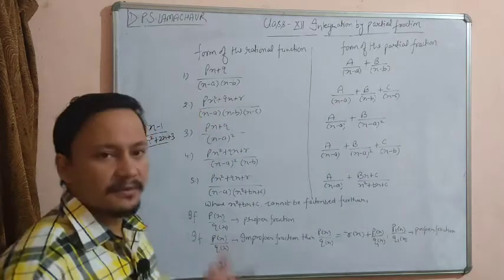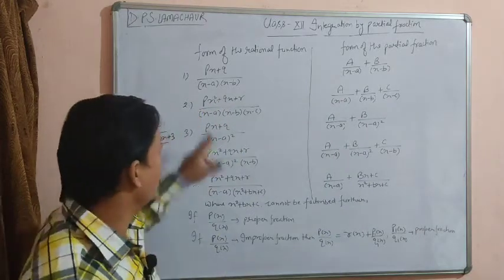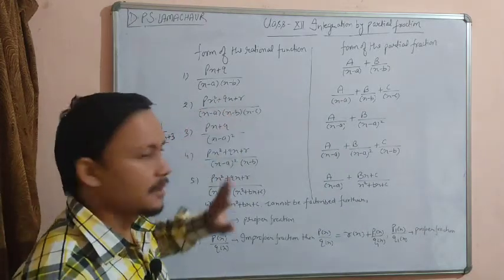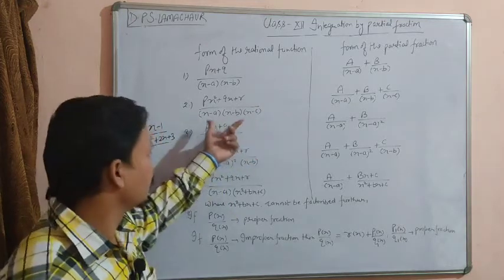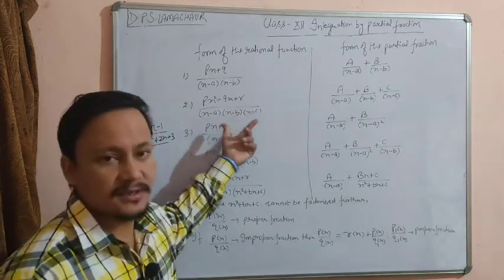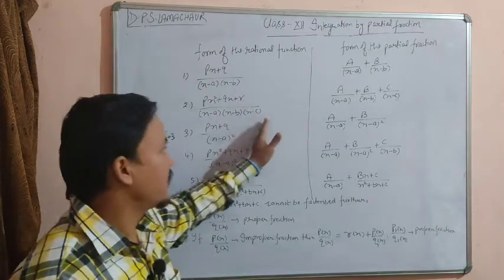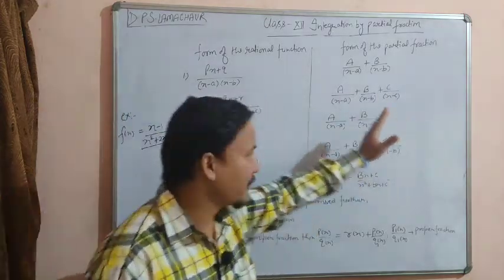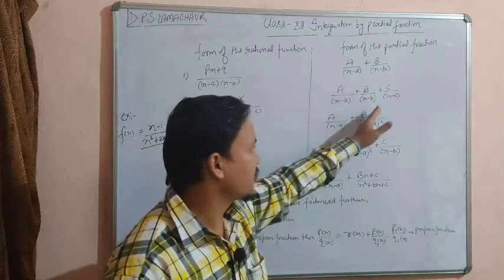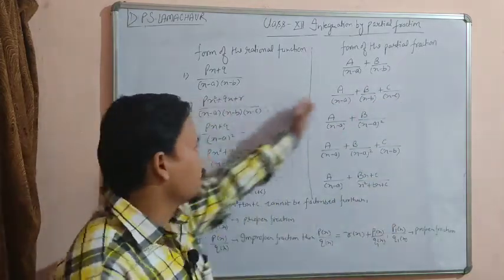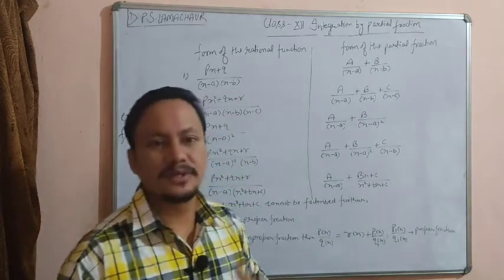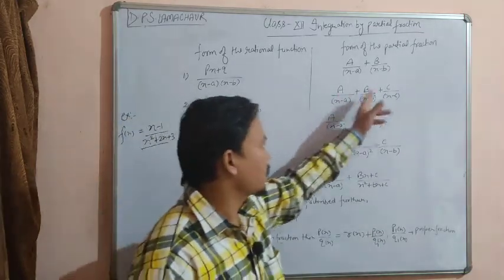And if we are given a function in the form of (px square plus qx plus r) divided by (x minus a)(x minus b)(x minus c), here you can easily see that there are 3 factors in the denominator, so it will divide into 3 parts like A upon x minus a plus B upon x minus b plus C upon x minus c. Then after equating both sides and doing some calculation, we have to find A, B, C and then integrate it.